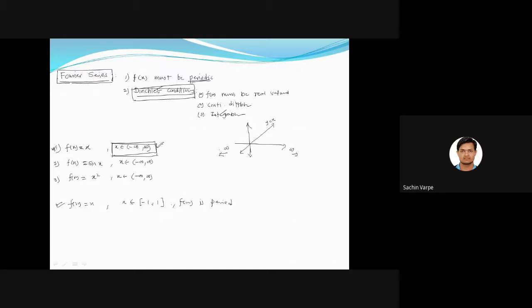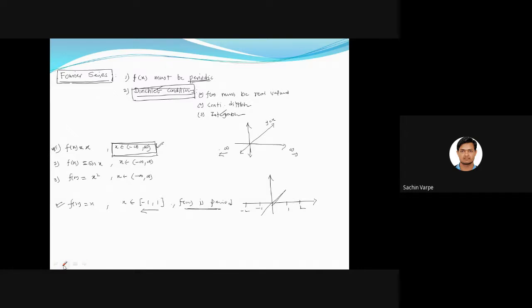If we go for the length of this interval, what is the length? It is 2, no? So as we are saying the function is periodic in this interval, suppose this is -1, 1, -2, 2, then we can extend this function over the interval minus infinity to infinity, such that in the interval of length 2 it will be periodic, or the same graph will be repeated. Like from -1 to 1, if we have this graph, then the same graph will be repeated.